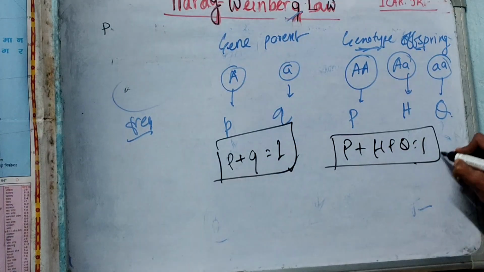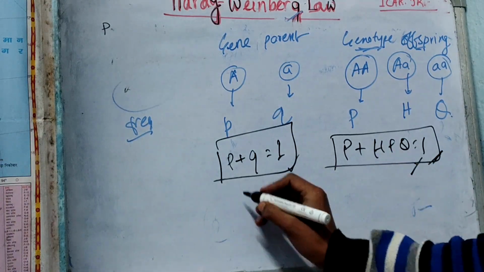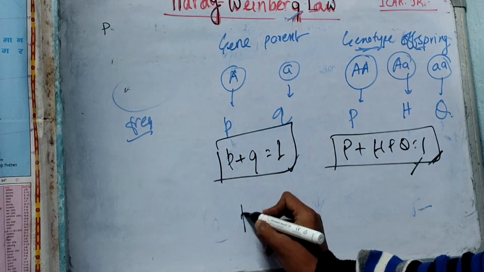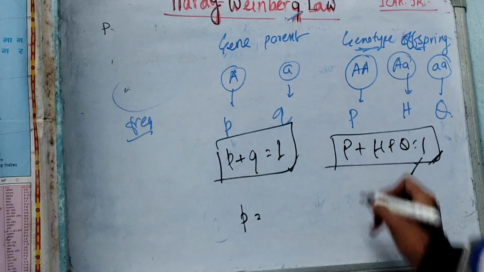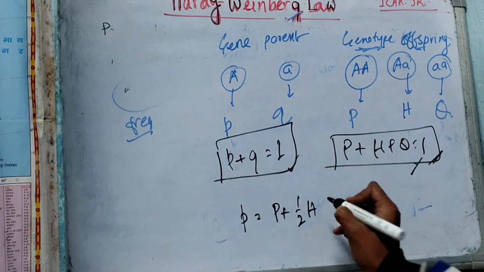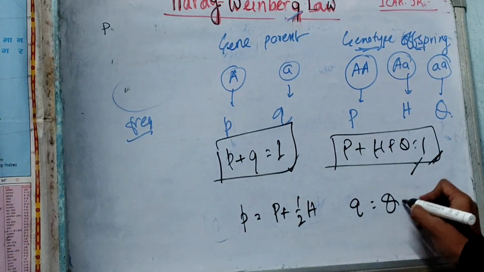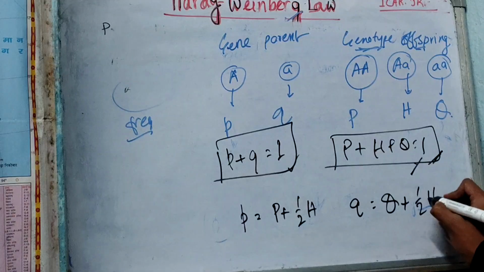This is very important. This is the formula. And now what is the relationship? Small p is equal to capital P plus half of H, and small q is equal to capital Q plus half of H.